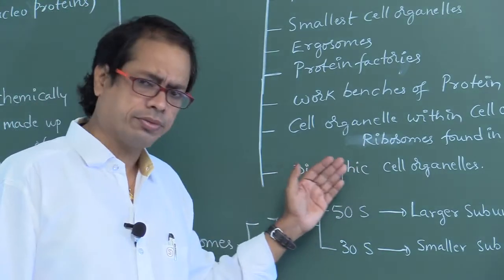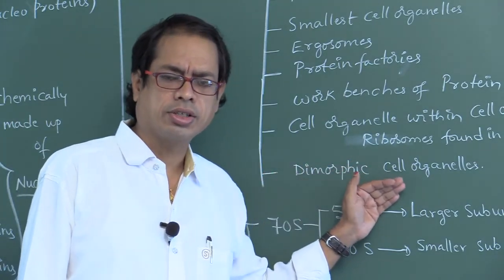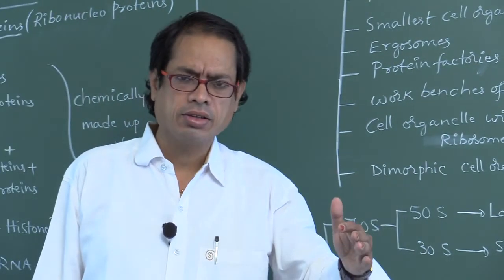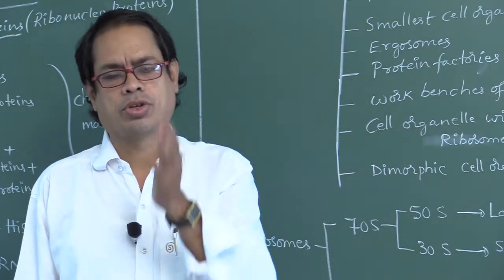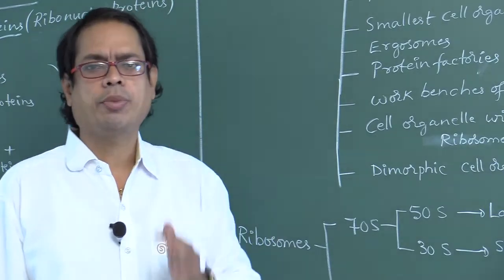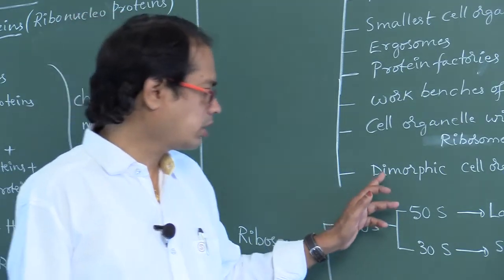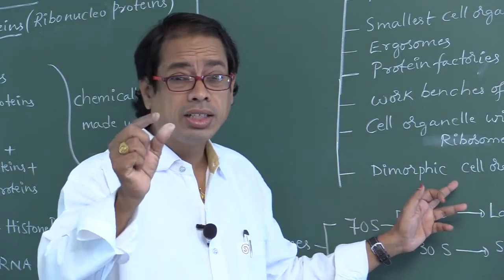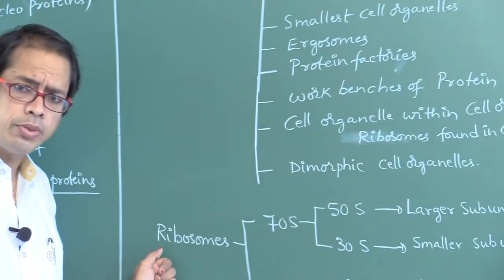That's why ribosomes are dimorphic cell organelles. What is the reason? There are two types. One, they live freely. Second, they are associated. Associated ribosomes and free ribosomes, or in other words, 70S type and 80S. So whatever it may be, ribosomes are dimorphic cell organelles. Di means two.